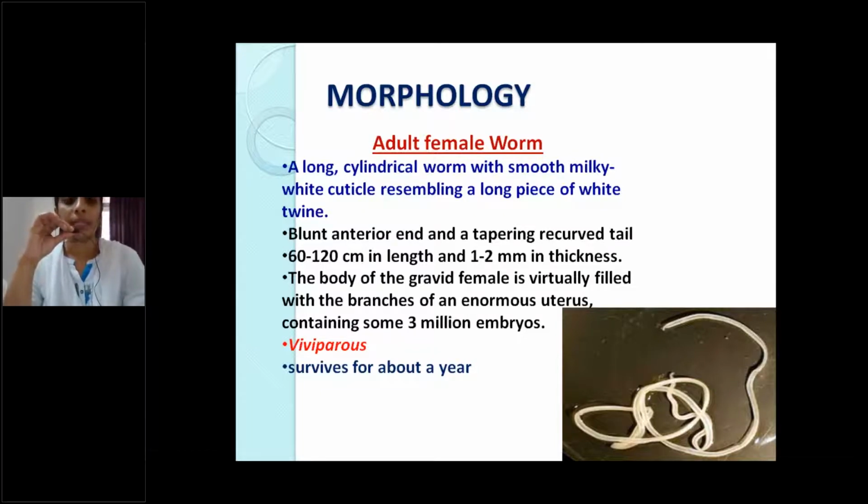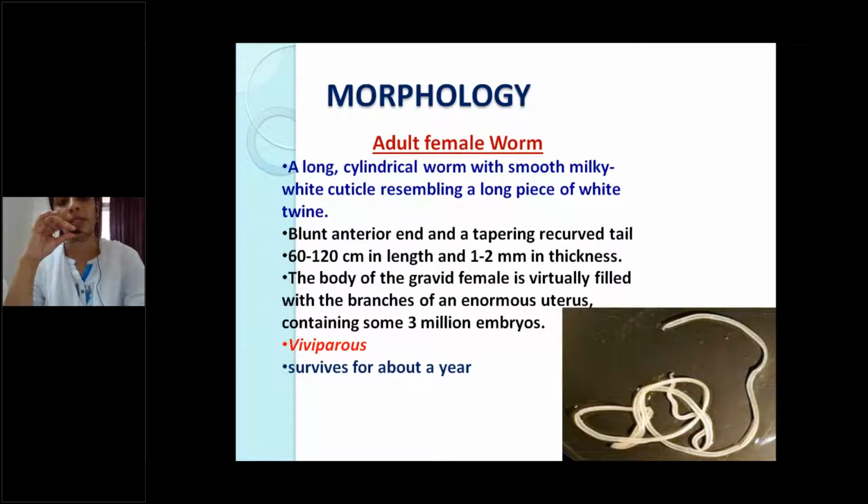The body of the gravid female is filled with an enormous uterus containing more than 3 million embryos. This is viviparous. Viviparous means the worm directly releases larvae. We have three types of nematode worms.